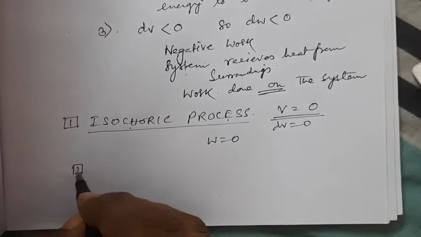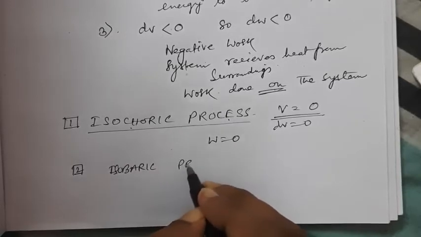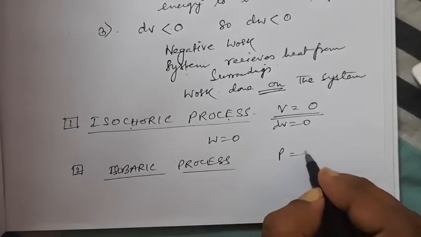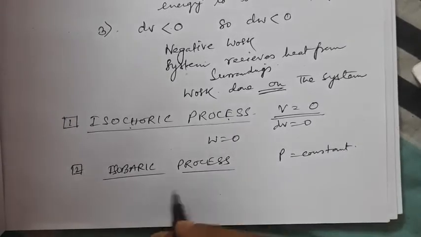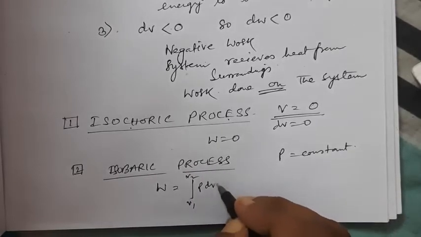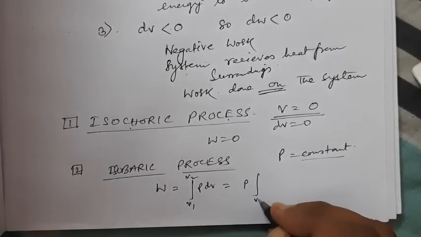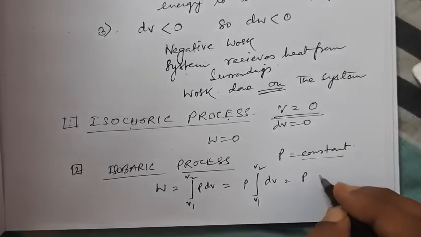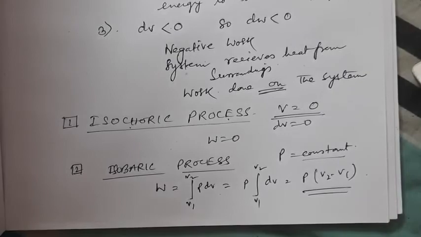The second is if we take an isobaric process. Baric means the pressure is constant, the pressure is not changing. Now we have found W to be the integration from V1 to V2 of P dV. If we take P as constant, we can take it out of the integral, leaving the integral of dV from V1 to V2. This integration gives V, so it is V2 minus V1. So this is the amount of work done for an isobaric process.